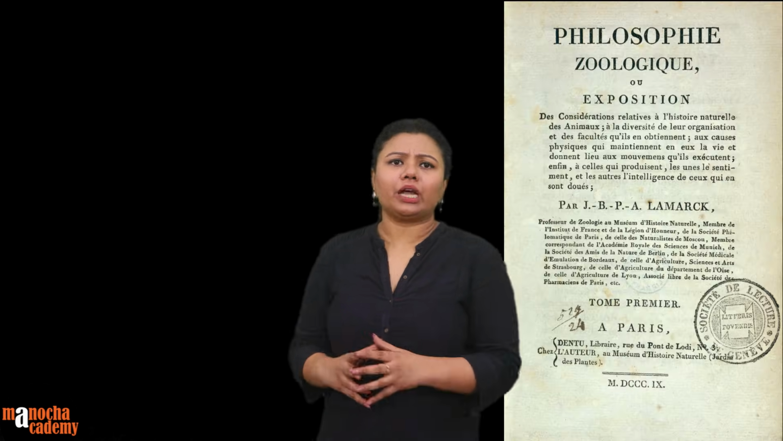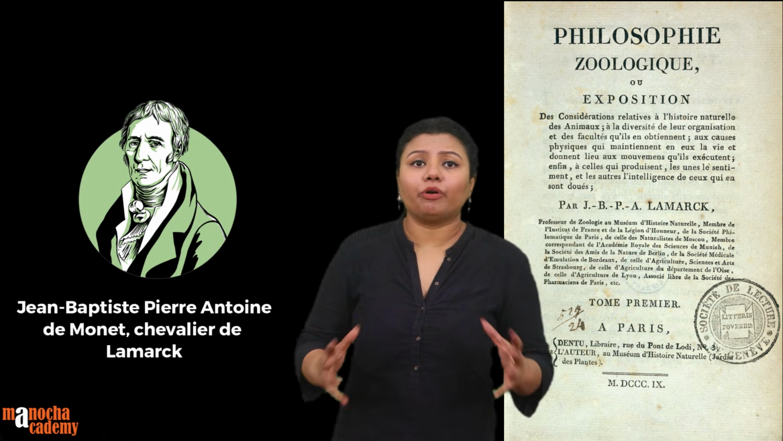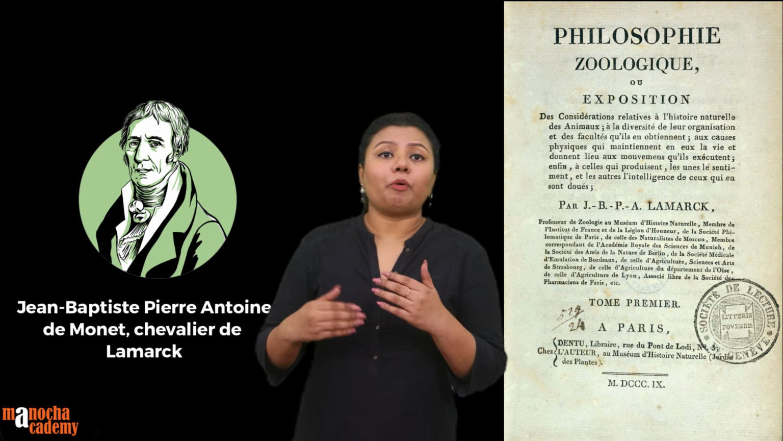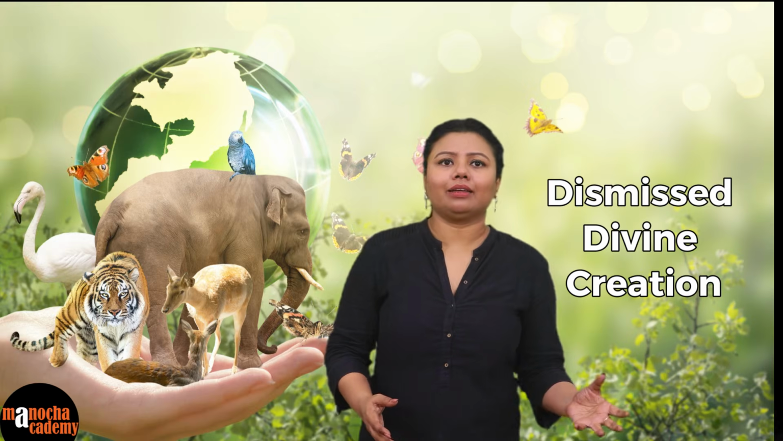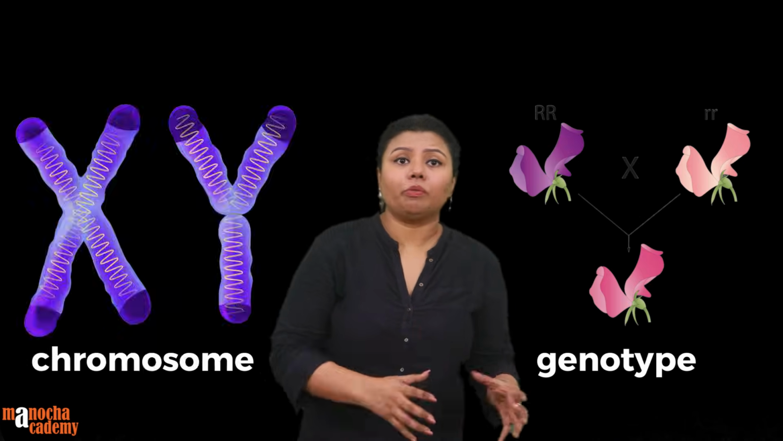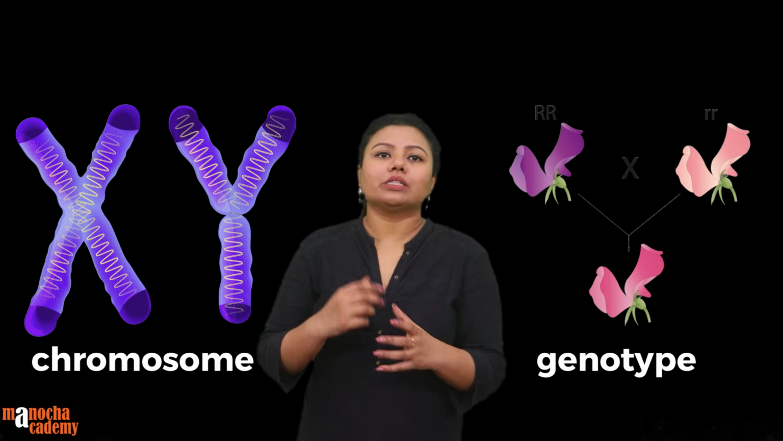Let's start at 1809. A book called Philosophie Zoologique, published by Jean-Baptiste de Lamarck, created an uproar when he talked about evolution, which dismissed the possibility of the Almighty creating different forms of life on Earth. He talked about evolution at a time when people had not discovered genes, people had not understood the concept of genotype, chromosome, anything. This man worked on the concept and an example of giraffes.